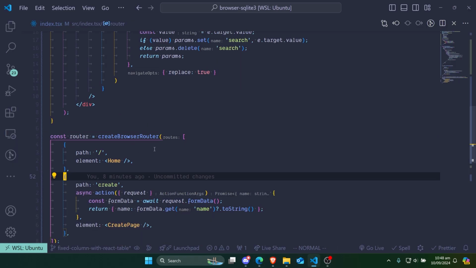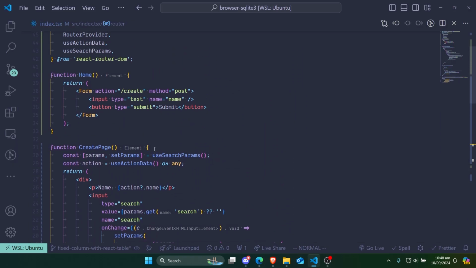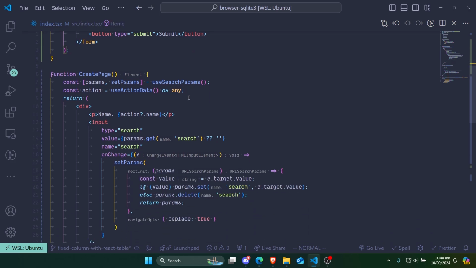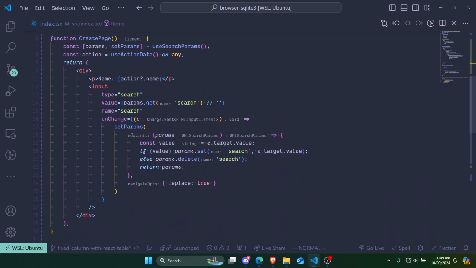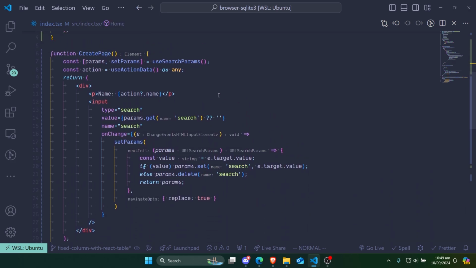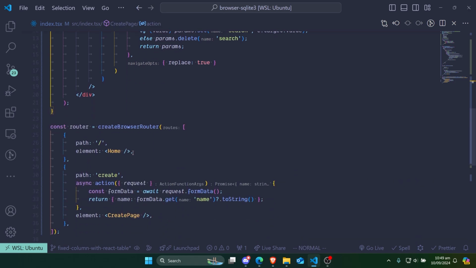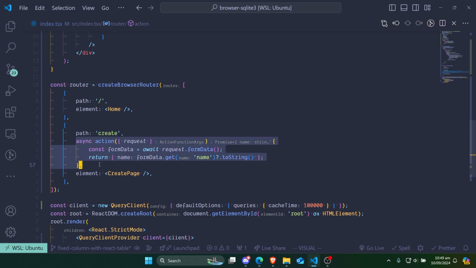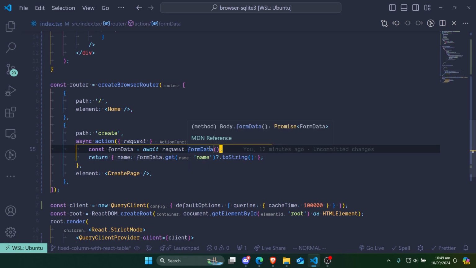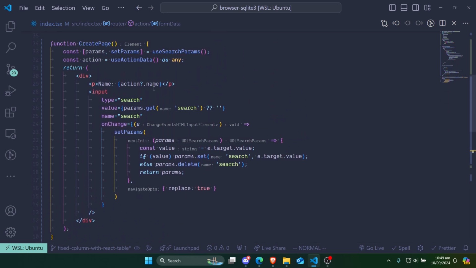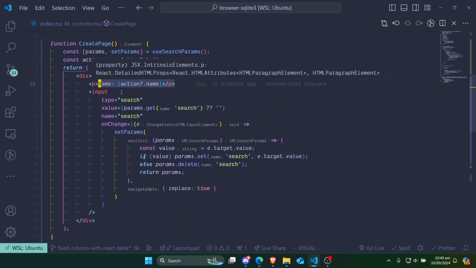So there's a very simple code, a simple two pages. One is the form, one is the home page, and the other is the create page, which has the useSearchParams. So in this particular case, this is what the whole behavior is. And if you take a look at the action itself, you are grabbing the name from the form data and then showing that onto the page over here.